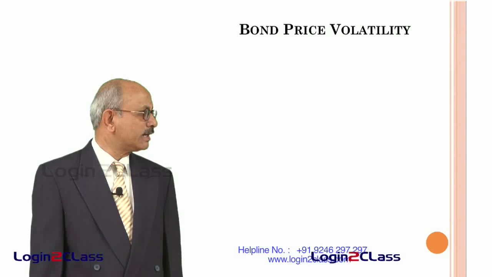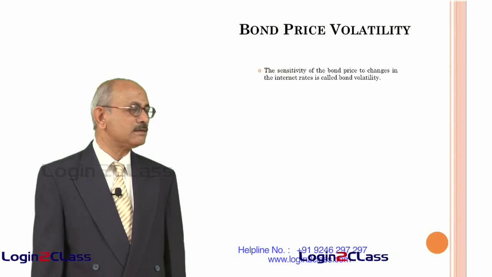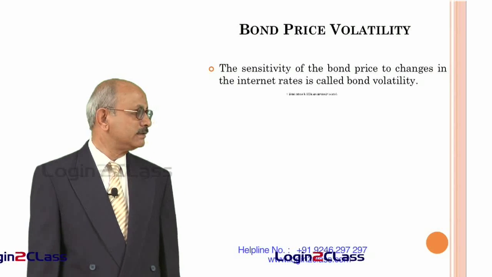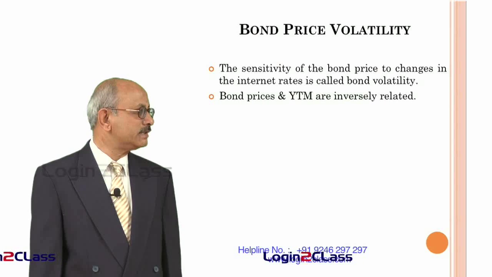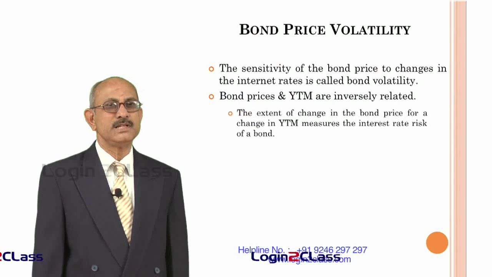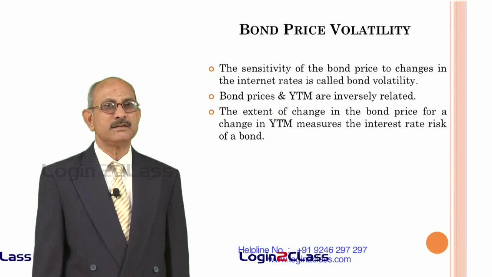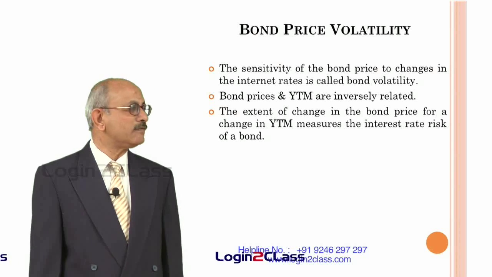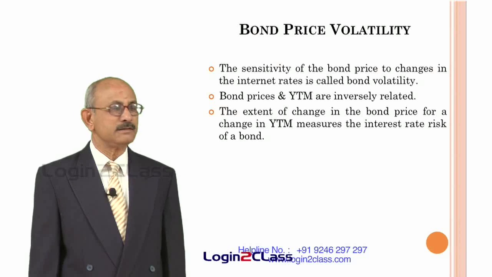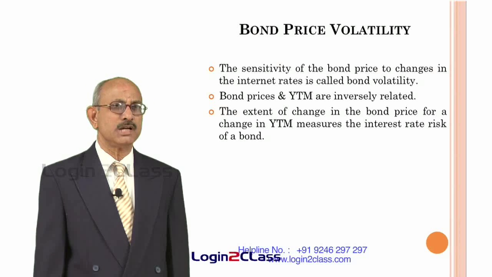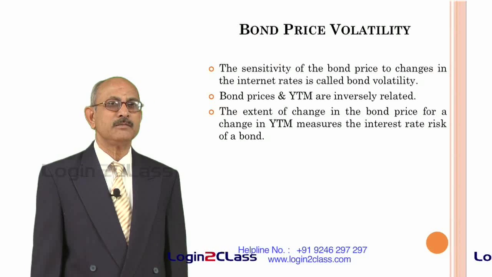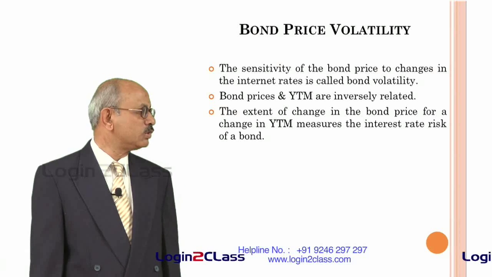So, before concluding, we will take up the last concept under bond prices, that is called bond price volatility, the change in the price of the bond in relation to the changes in the interest rates. This is called volatility of the bond, and as we know, bond prices and YTM are inversely related. As YTM goes down, bond prices go up, or vice versa, that is when bond prices go down, YTM goes up.